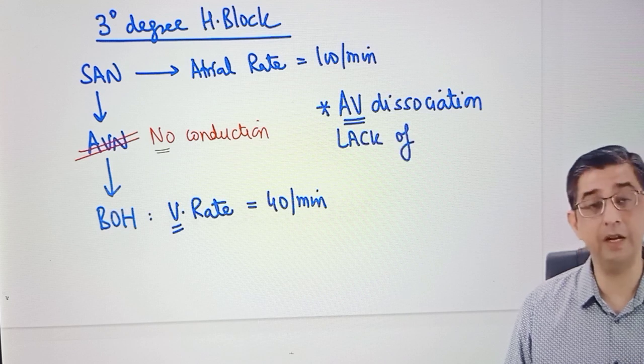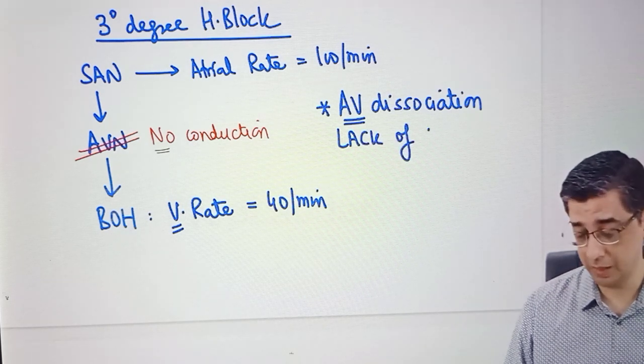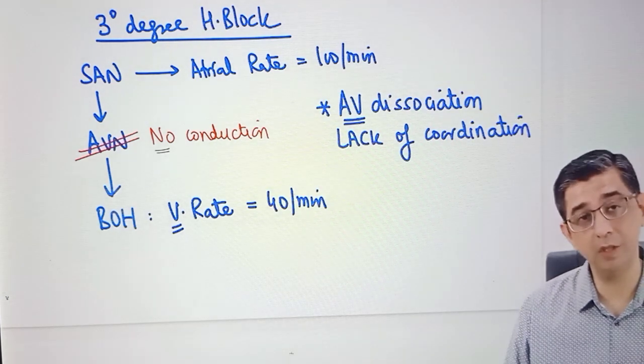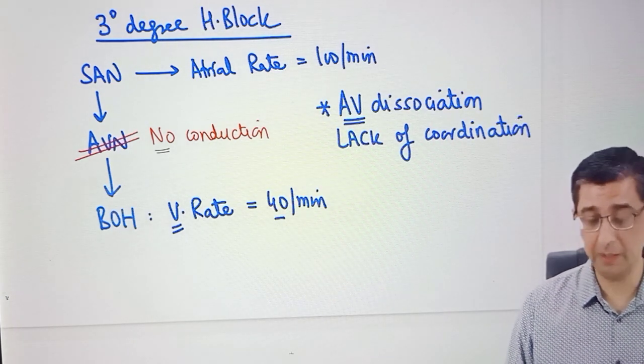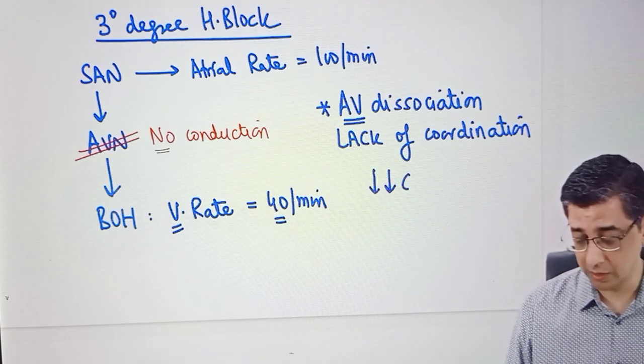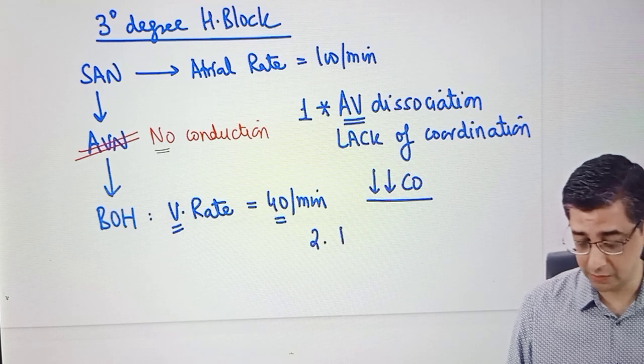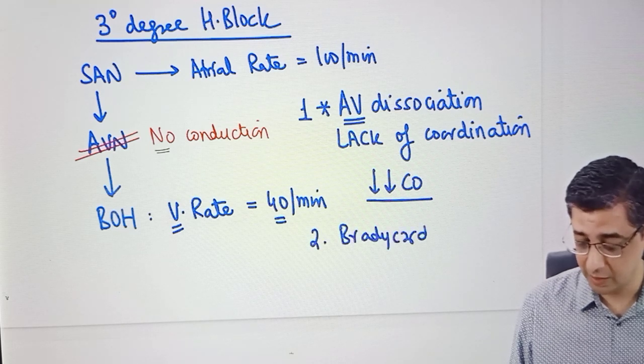I have explained that atria contribute 30% of filling of the ventricles. If there is lack of coordination, then the filling of the ventricles will definitely be hampered, and if input is lesser, output will obviously be lesser. Adding insult to injury will be bradycardia. There are two reasons why the cardiac output in third-degree heart block is low. One is AV dissociation, and the second component is obviously bradycardia, I mean, a heart rate of 40.